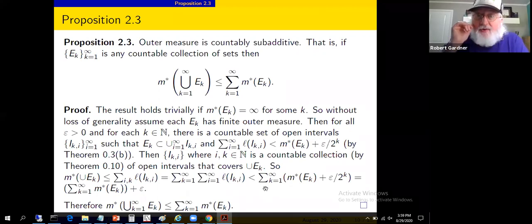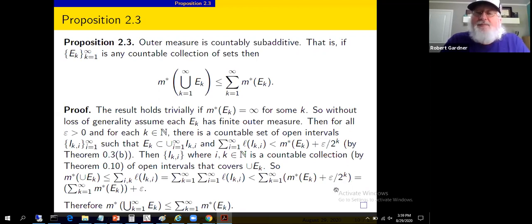Now, that took care of the first sum. Now we're summing from 1 to infinity on k. Well, that just gives us a sum from 1 to infinity of outer measures of the E sub k. Excellent. By the way, that's the right-hand side of this equation. And to that gets added the sum from k equals 1 to infinity of these things here.